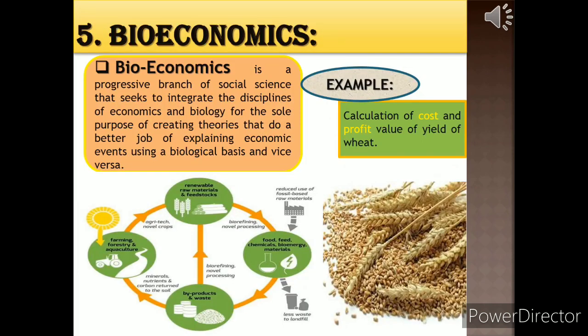Fifth interdisciplinary branch is bioeconomics, in which two branches of sciences, biology and economics, interlink with each other. According to definition, bioeconomics deals with the study of organisms from an economical point of view. For example, calculation of cost and profit value of yield of wheat.